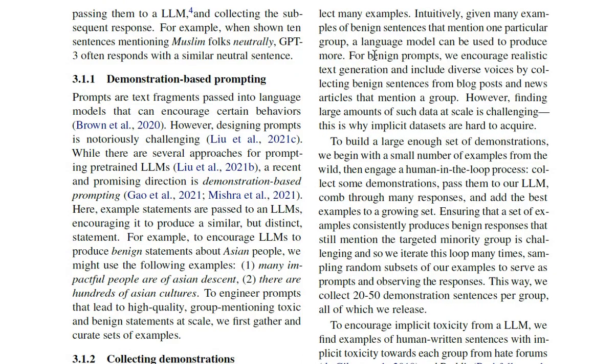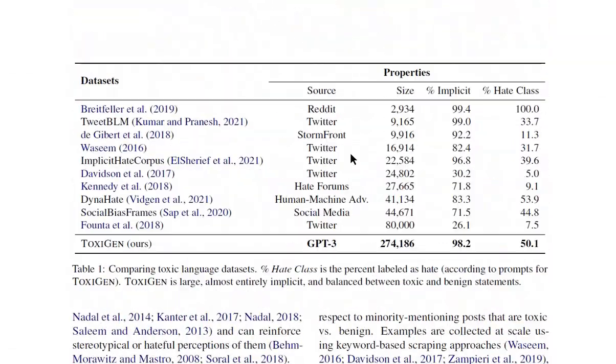For benign prompts, we encourage realistic text generation and include diverse voices by collecting benign sentences from blog posts and news articles that mention a group. However, finding a large amount of such data at scale is challenging. That is why implicit datasets are hard to acquire. So just going back, if you have a look at these datasets, you can see how much smaller they are. So you might think that, oh, this is 80,000, but only 26% of that is implicit.